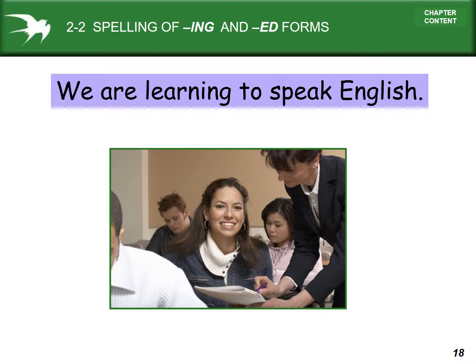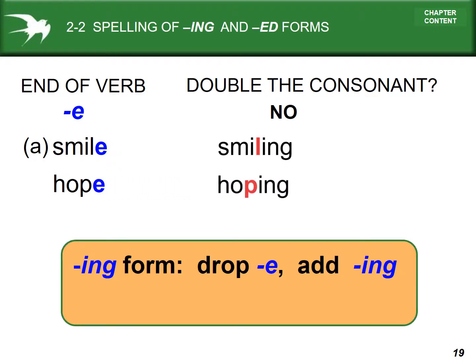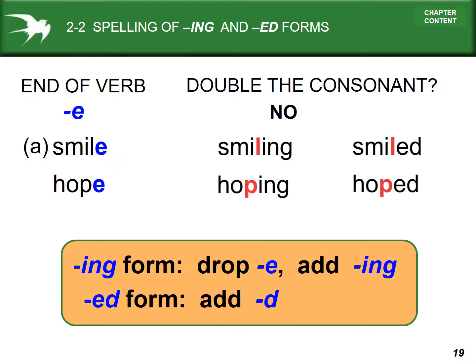So let's look at the spelling of ing and ed forms. Sometimes we will have to do certain things with the spelling, especially regarding consonants, to make this work. So at the end of the verb, we find a consonant plus e. We do not double the consonant. Smile becomes smiling, still with one L. Hope becomes hoping, still with one P. And the ed form is the same rule. Do not double the consonant.